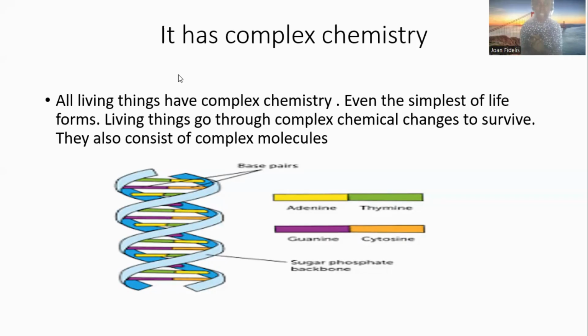And then they also go through complex chemical changes in order to survive. The process of getting nutrition from the food you eat is a complex chemical change for human beings to survive. So this is also a characteristic of living things. They have complex chemistry.